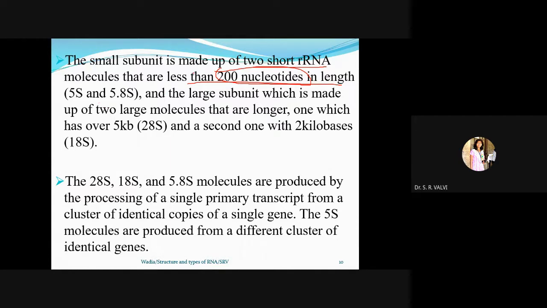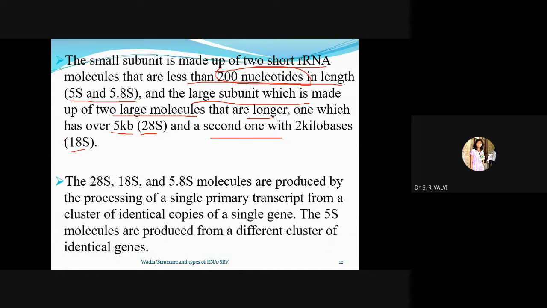So this small subunit is made up of 5S and 5.8S types of rRNA, and the large subunit is made up of two large molecules that are longer, one which has over 5 kilobases, that is 28S, and the second is 18S.